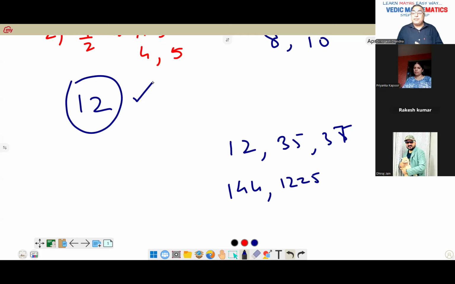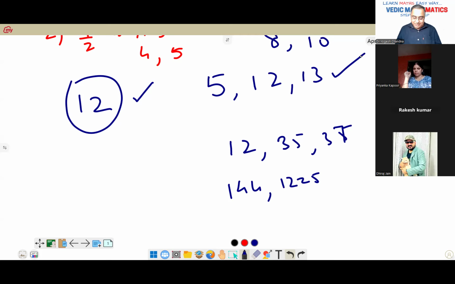Now, if you're getting 5, that means you have used your brain: when one side is 5, another is 12, another is 13. We cannot say no, because that can be a triangle formed and that can also be correct. Here you will need to understand one important point of similar triangles and congruent triangles. So what you are doing is similar, not congruent. I'll not say it is wrong because 5, 12, 13 satisfies.